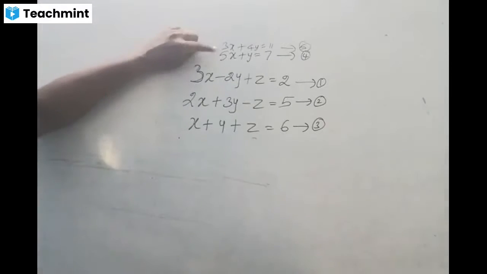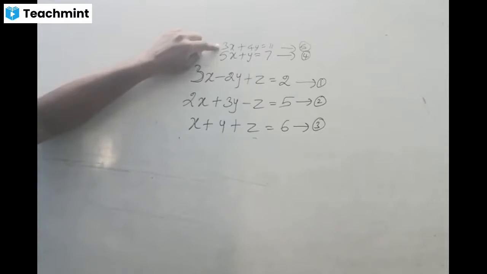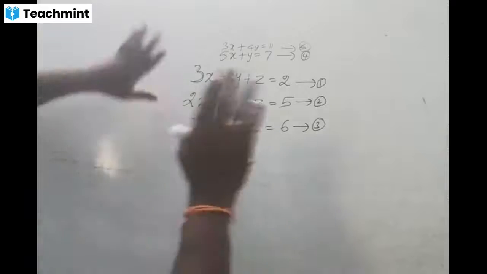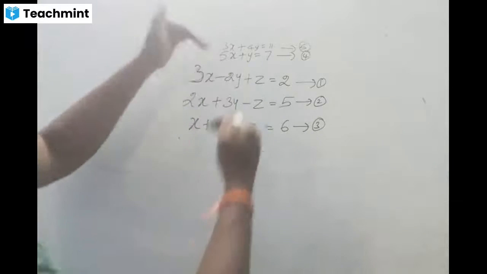Now observe equations 4 and 5. Now I am going to eliminate one variable. Which variable do you want to eliminate? Whatever you want, I can eliminate. If you want y, I can eliminate y. If you want x, I can eliminate x. Which variable do you want? y, sir. Okay, y. Now I am going to eliminate y by observing these two equations.